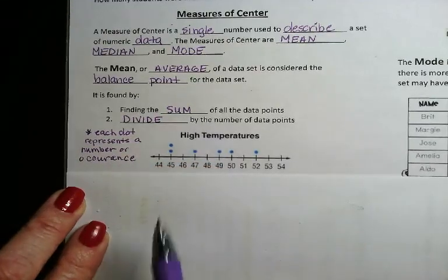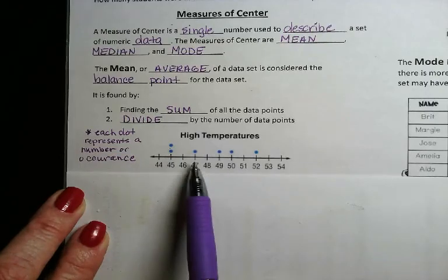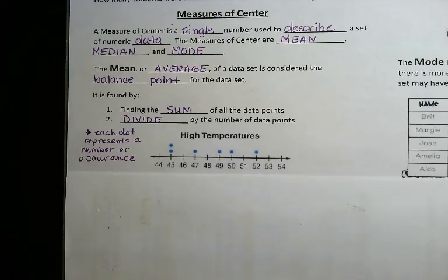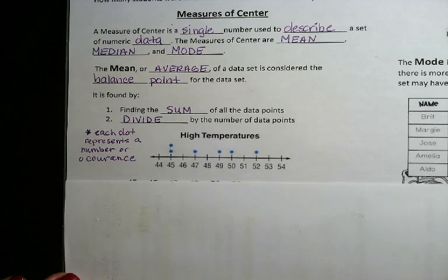Okay, so that means I had 2 at 45, 1 at 47, 1 at 49, 1 at 50, and 1 at 52. So each dot is an occurrence. That's very important to remember on a dot plot.